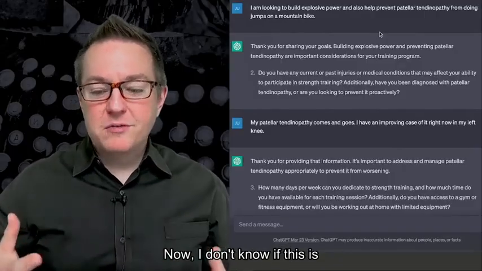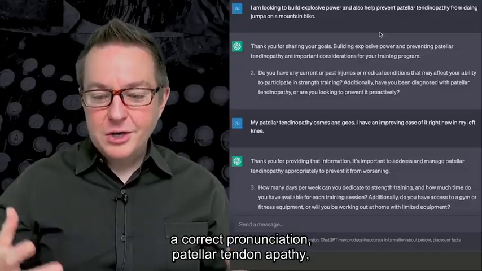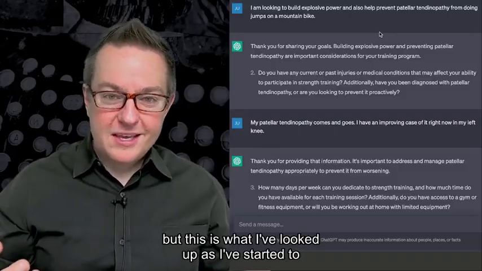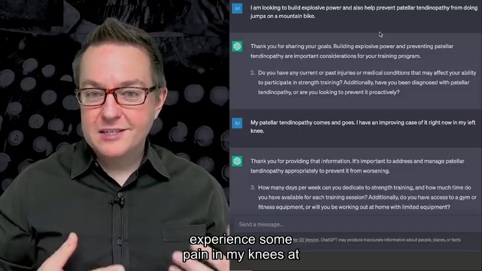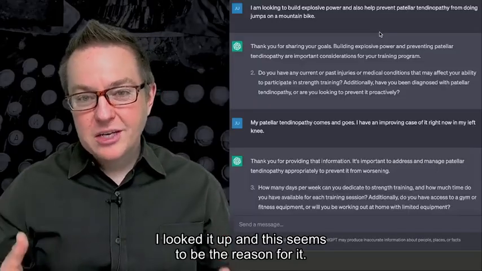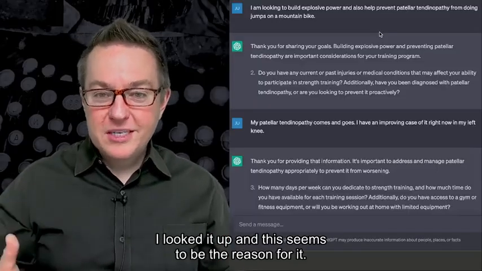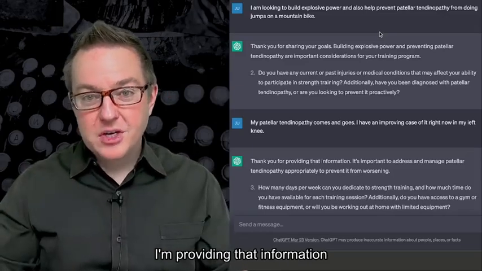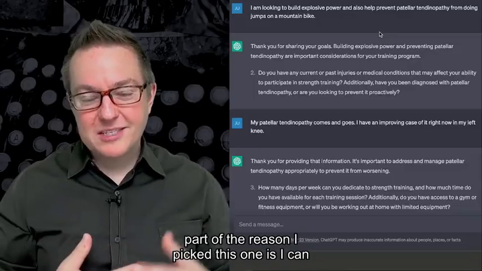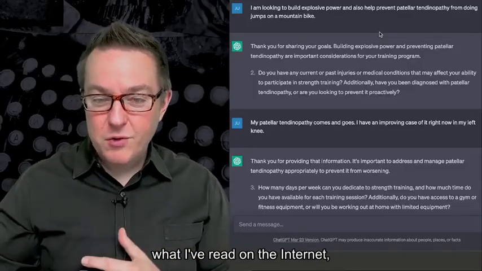Now, I don't know if this is a correct pronunciation of patellar tendinopathy, but this is what I've looked up as I've started to experience some pain in my knees at certain times when I've been doing a lot of jumps on a mountain bike. So I looked it up and this seems to be the reason for it. I'm providing that information because I don't necessarily know. Well, actually I do know, because that's part of the reason I picked this one, so I could fact check it a little bit against what I've read on the internet.